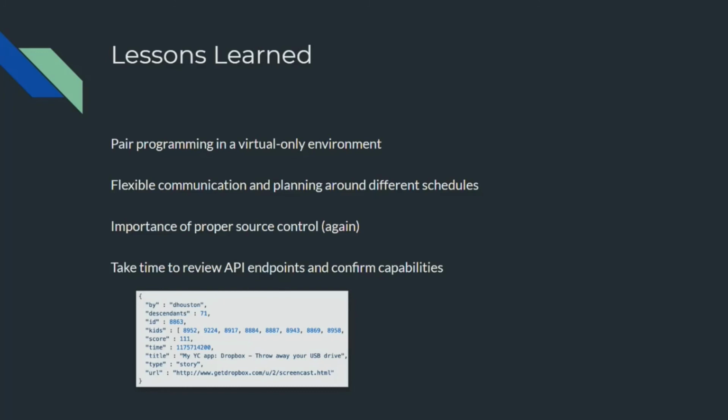And then something that we'll be doing moving forward, and we advise everyone else, is to always take time to review APIs you're interested in, how their endpoints are structured, and what kind of capabilities you can imagine pulling from that data. Coming into this project, we had a lot of grand ideas as to what we would want to do with the Hacker News API, but ultimately, as we started coding and dug deeper, we found that the API response just wasn't quite as robust as we had wanted. So just take the time to do that research yourself.